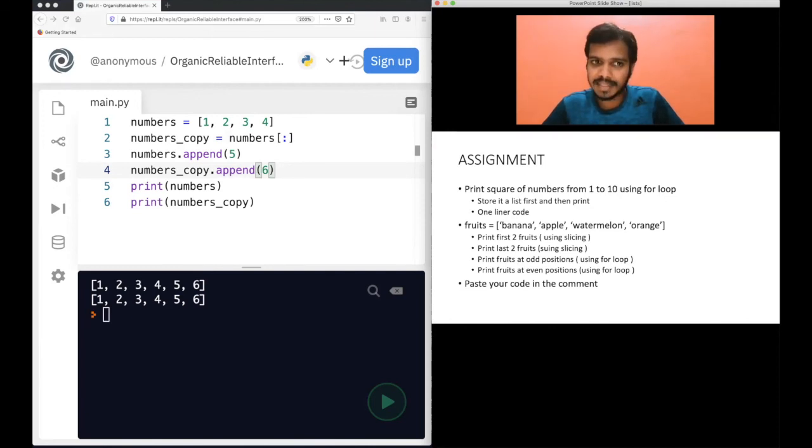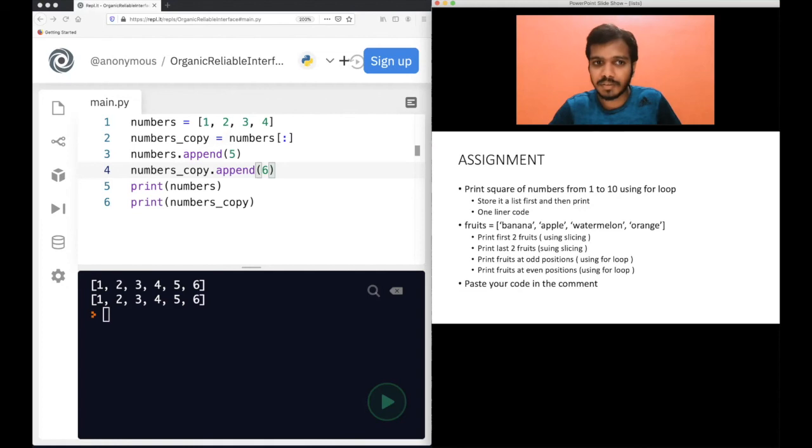And one thing: if you got confused on the indentation part, always keep using tabs for beginning purposes. Just press tab and use that for indentation. But once you start writing bigger code, 15 lines, 20 lines, 100 lines of code, and somebody else also wants to use your code or change your code, in that case try to use 4 spaces, because it will be consistent on their editor and your editor. But do not get confused much on that. Do not spend a lot of time on that. Just press tab for now and keep learning.